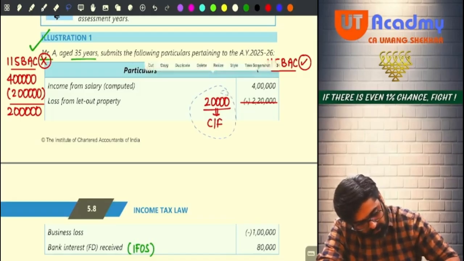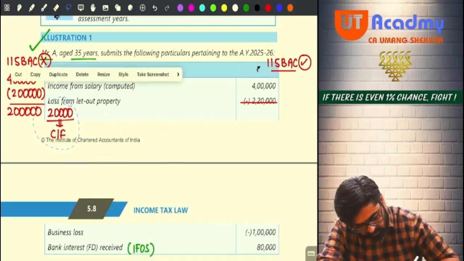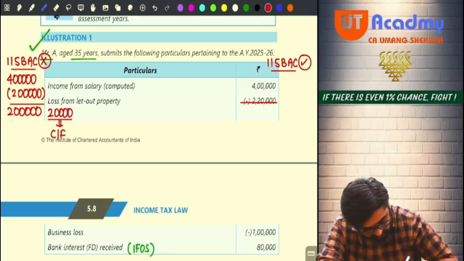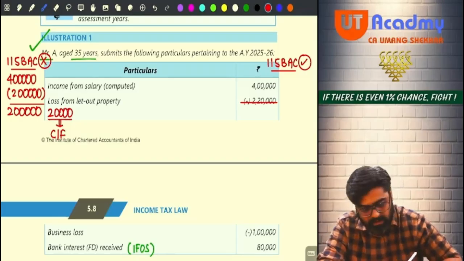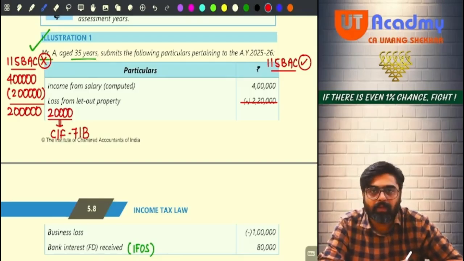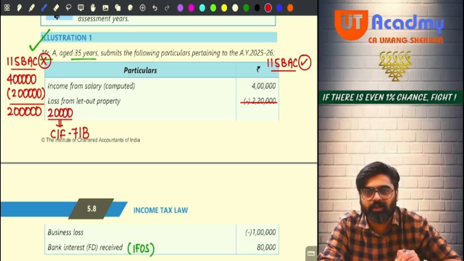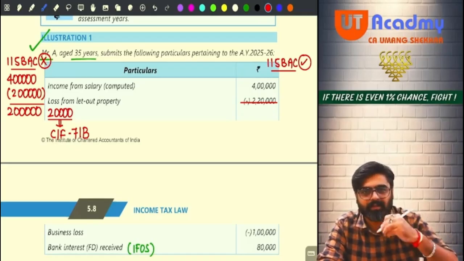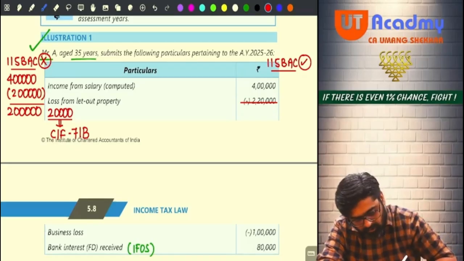So I will carry forward my 20,000 rupees of house property loss, and this carry forward will happen as per section 71B. Now tell me, how much is the taxable income under the head house property? 0. There was a loss which I have set off, and there is no taxable income under the head house property. So house property head will be nil.